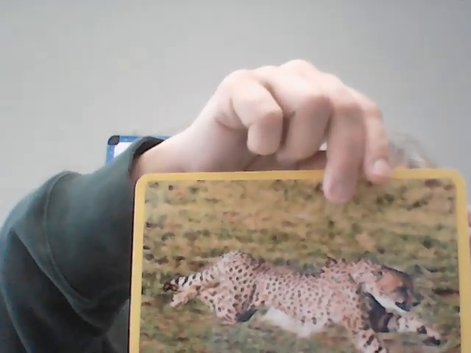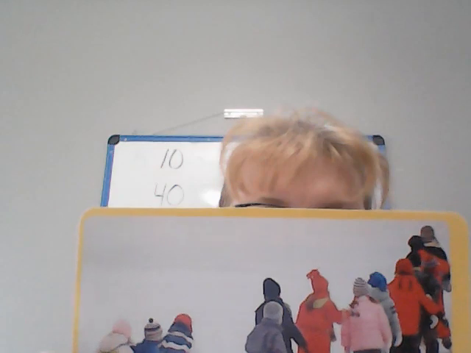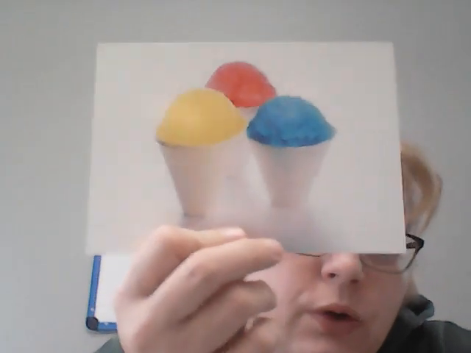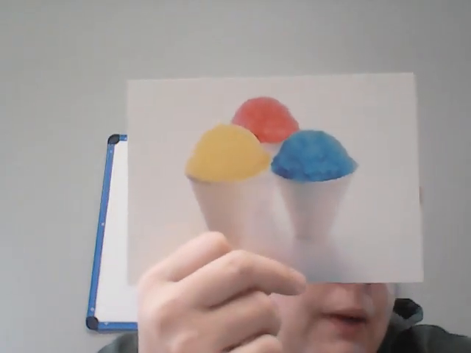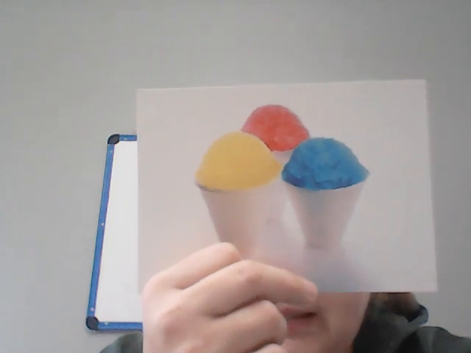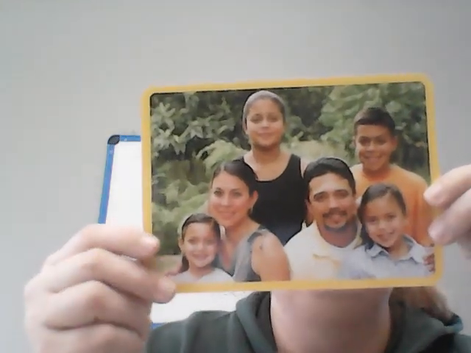Fast. This animal is fast. It's one of the fastest animals. Follow. These children are following in a line. Freeze. When water is so cold, it turns into ice. It freezes. When we're so cold, we freeze as well. Family. Everyone together is a family.